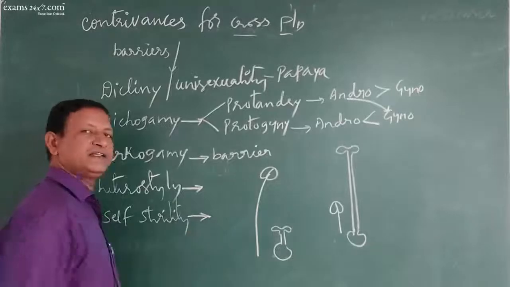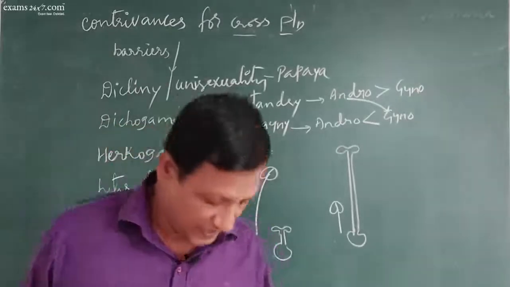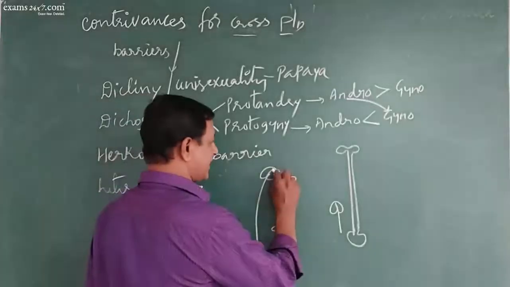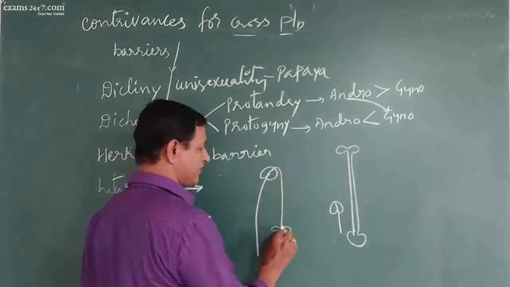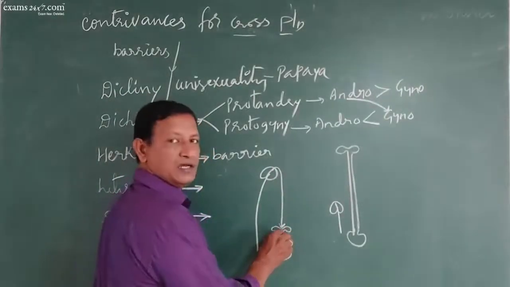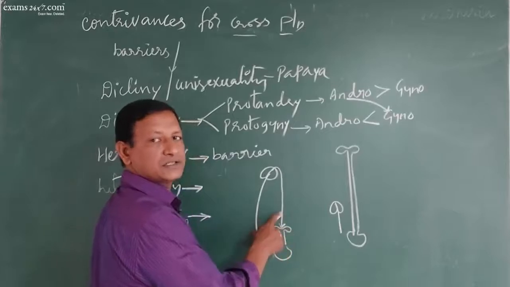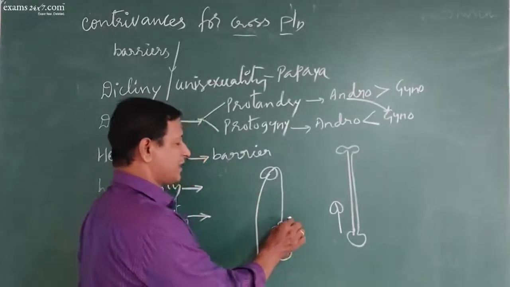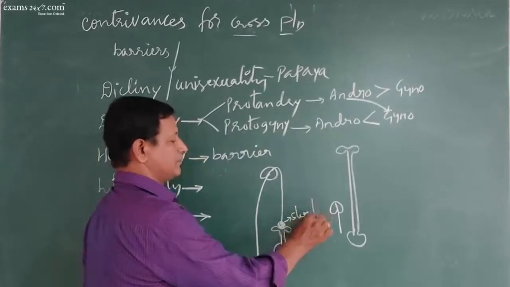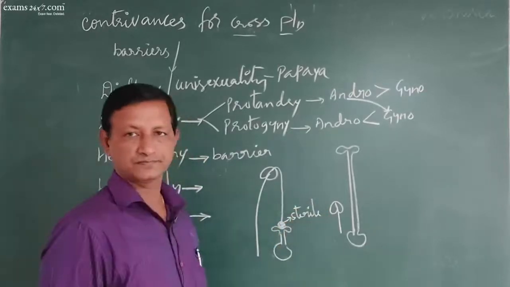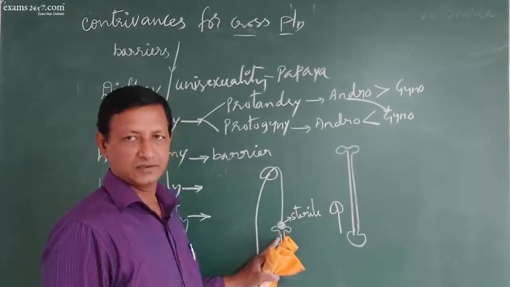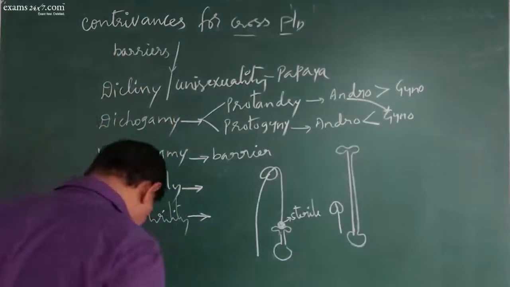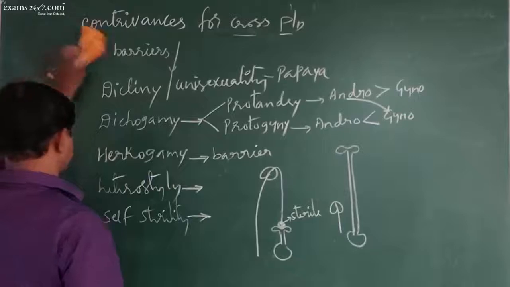Self-sterility is a genetic mechanism where even if the pollen grains of a flower fall on the stigma of the same flower, the stigma does not allow the germination of the pollen grain. So the pollen grain that has fallen here becomes sterile. Okay, so these are the 5 different contrivances for the process of pollination.